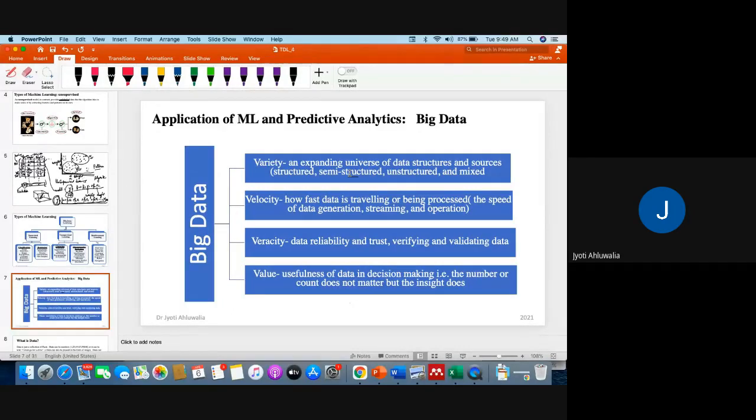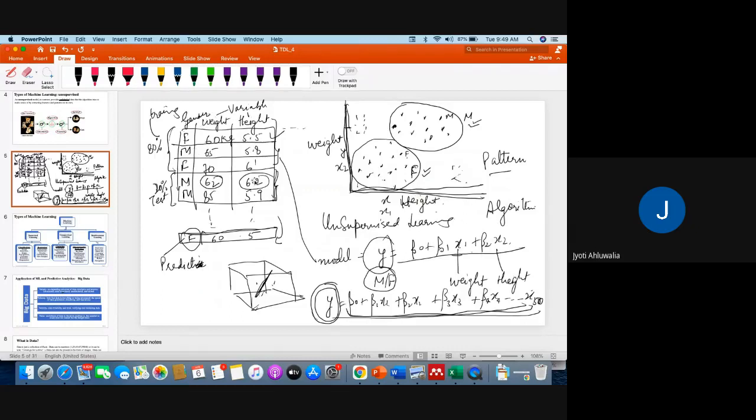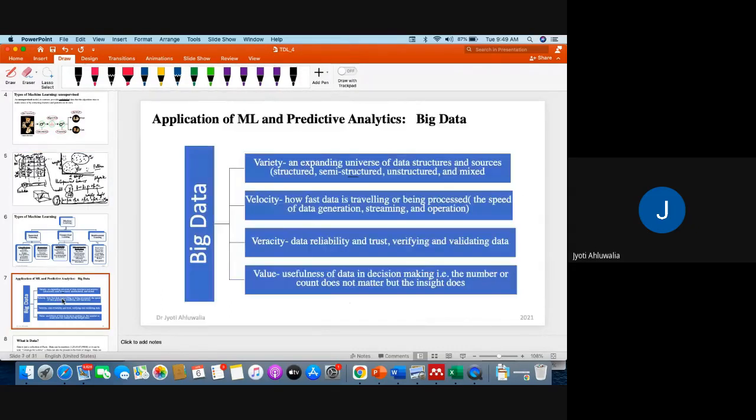What do I mean by structured? I mean that a data set like this, in which there are rows and columns, is structured, and a video file or a text file or an email, all these are unstructured. So then how do we process that? We convert the unstructured content of the email into structured data. There are techniques to do that, and then we use it in our algorithms.